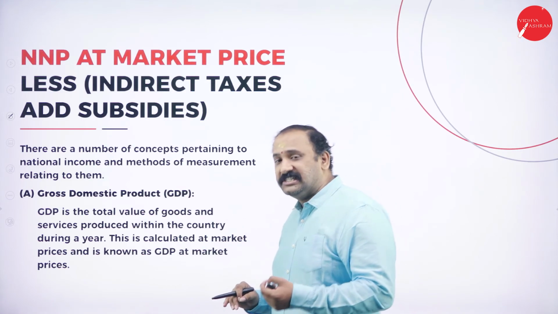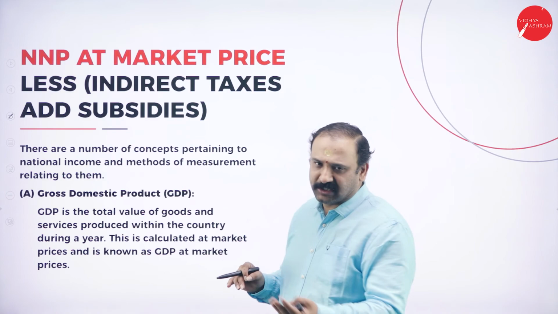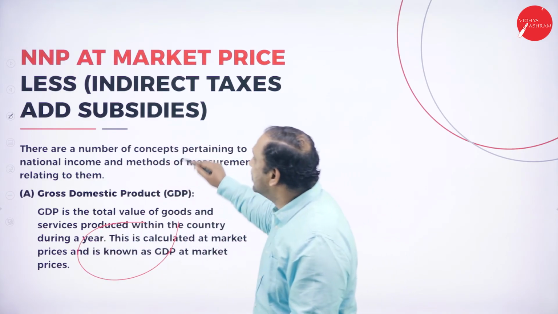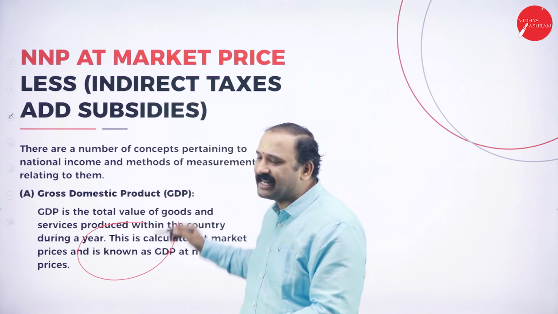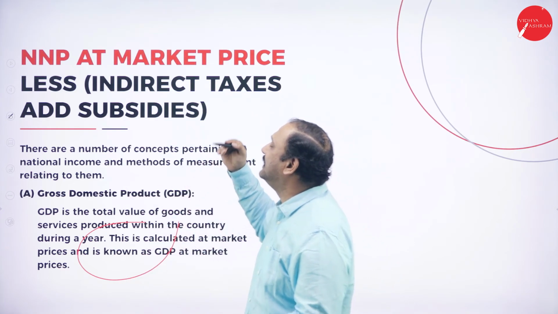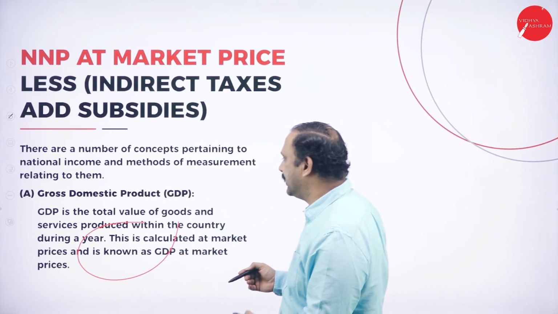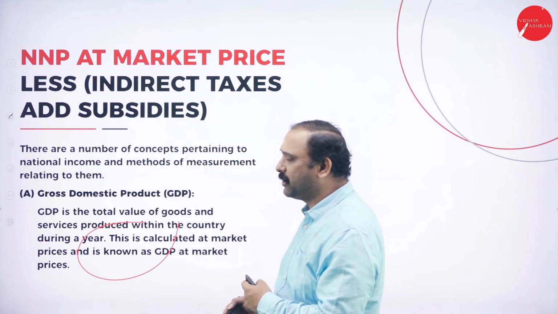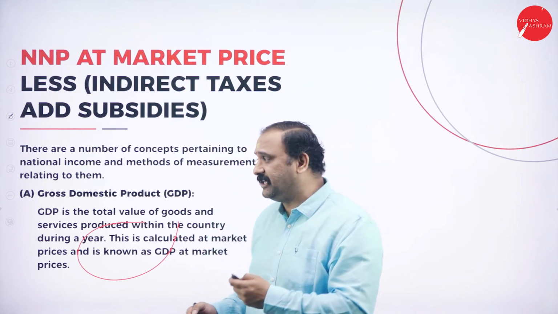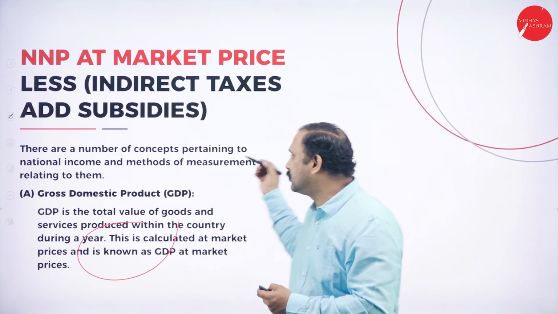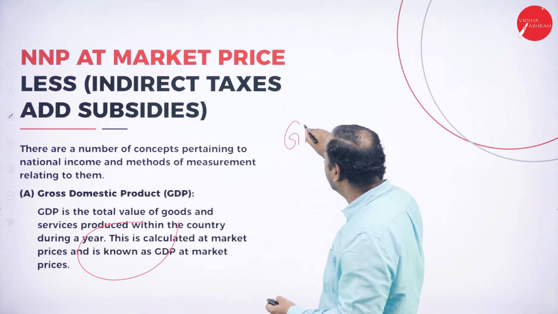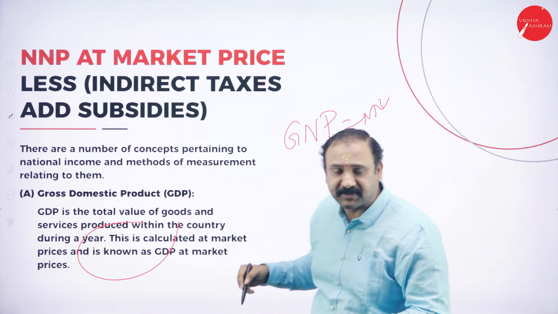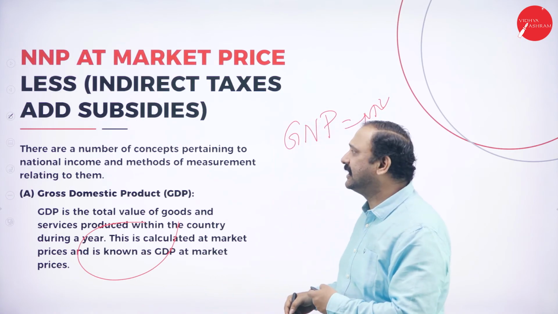Why? Because GDP, what is GDP? We know that it's the gross domestic product that we have been talking about, and this is calculated at the market price. Now, NNP at market price less the indirect tax and subsidies, that is what we are talking about, the net national product altogether. So, from GDP, we can even arrive at the NNP, the net national product. Now, we can also use GNP here and come to NNP also. So GNP is what? Gross national product. How will I arrive at NNP from there? You have to subtract the depreciation, subsidies and factors altogether, and then you will get the NNP.